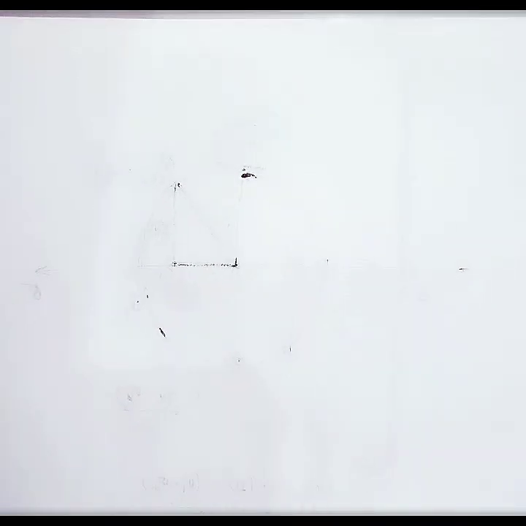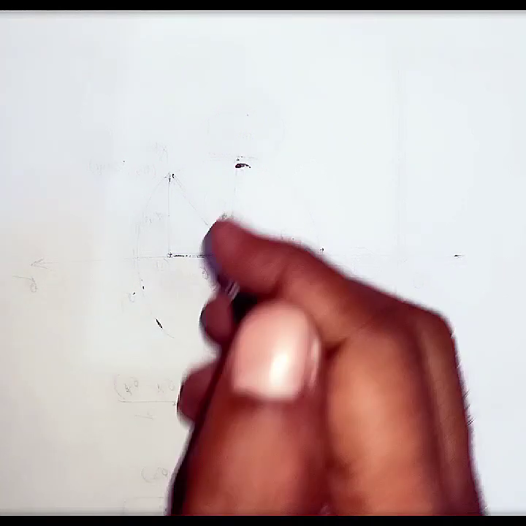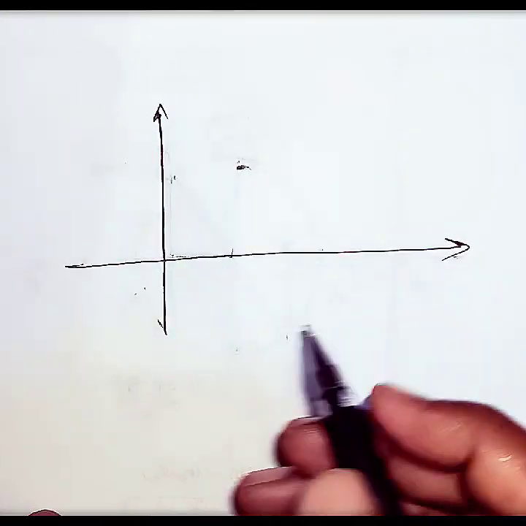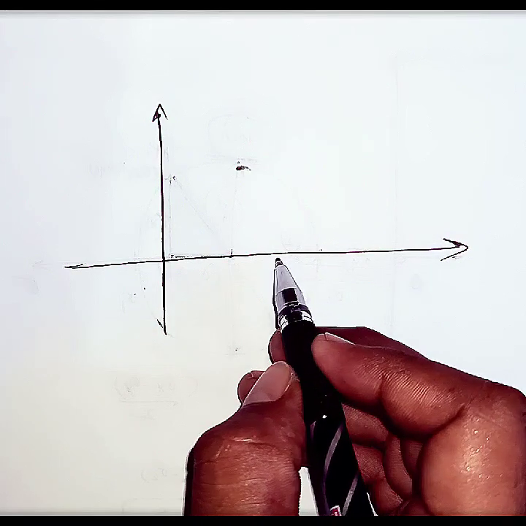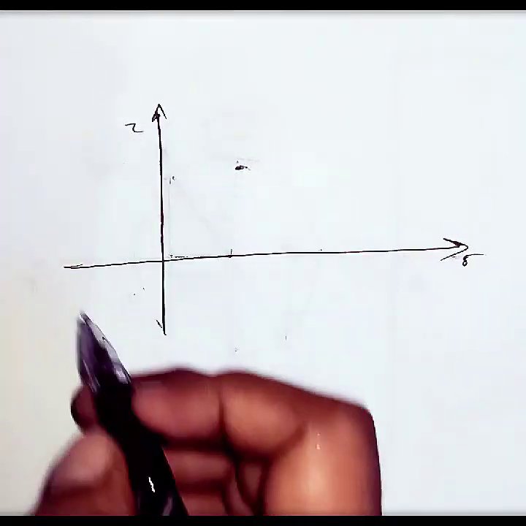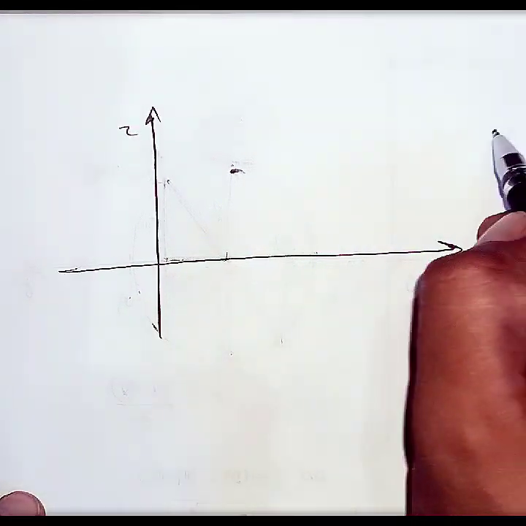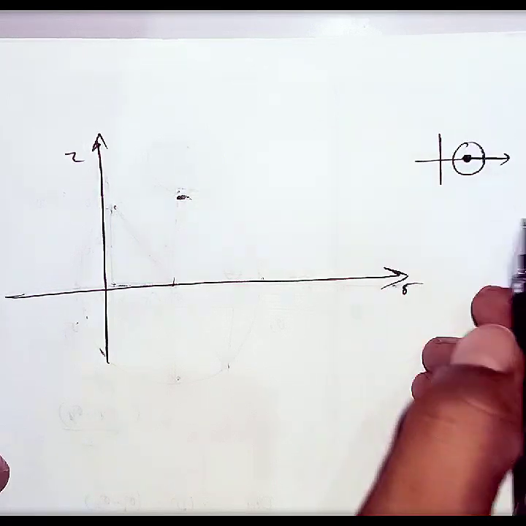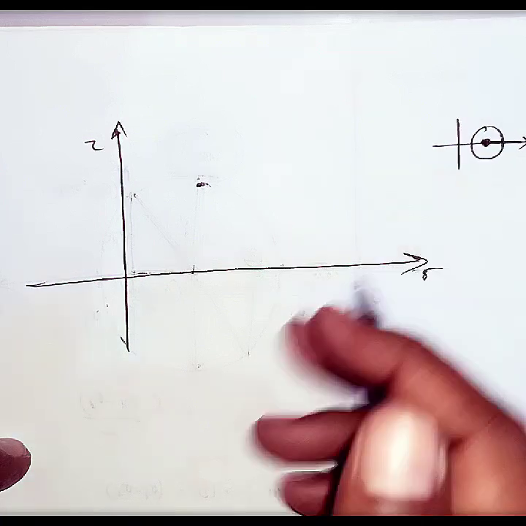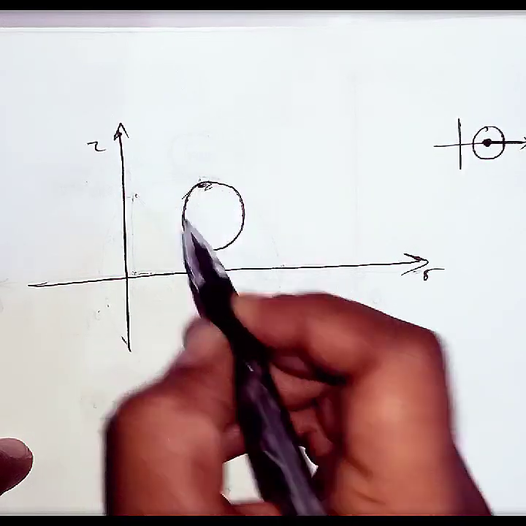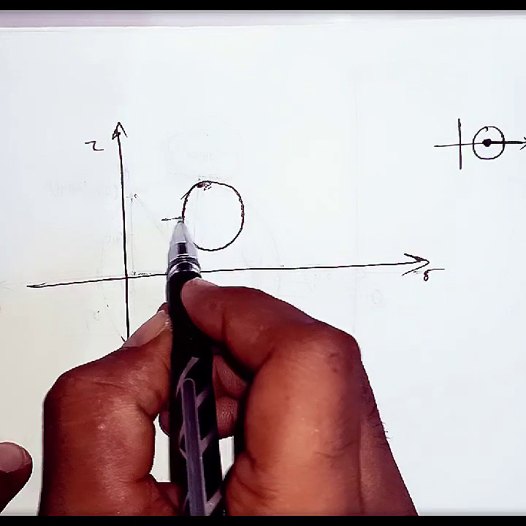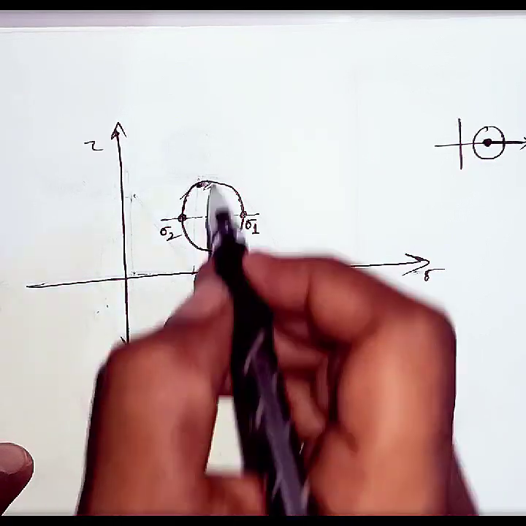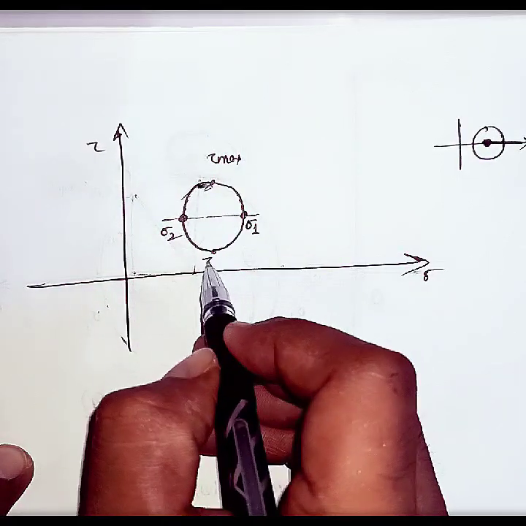Now the most important question I told you before: why are we considering normal stress on the x-axis and shear stress on the y-axis, and why does the center of the Mohr circle always lie on the horizontal axis? Okay, we will discuss it here. Actually we know the Mohr circle is like this, the center is always on the horizontal axis. Let us consider that it is not like this, and the Mohr circle is present in the first quadrant like this. Yes or no? Here this is the maximum principal stress, this is the minor principal stress. This is the maximum shear stress, and this is also maximum shear stress.